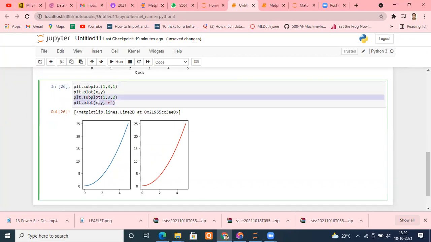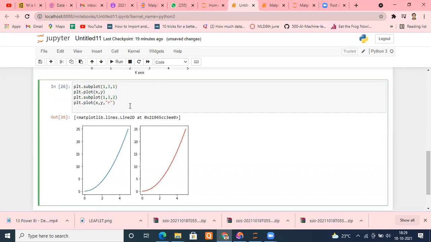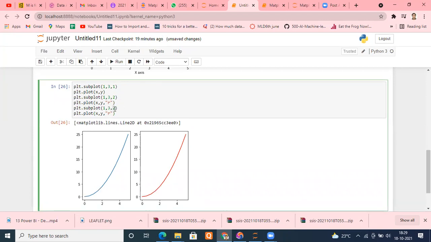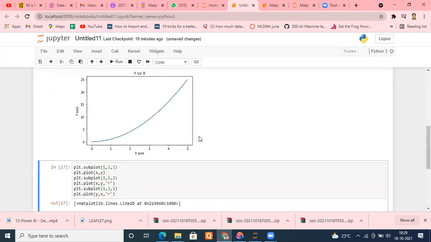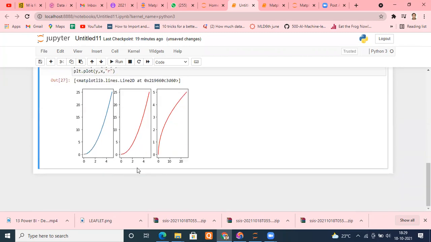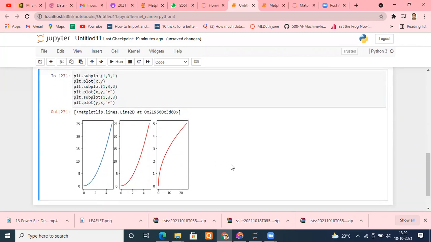Let me do one more thing. Let me come down. Let me make 1, 3, 3. And instead of this, change y to x. X and y replace their position. Okay, and use it. Can you check now? Within the same canvas, 3 graphs are coming. I hope everyone got an idea now.